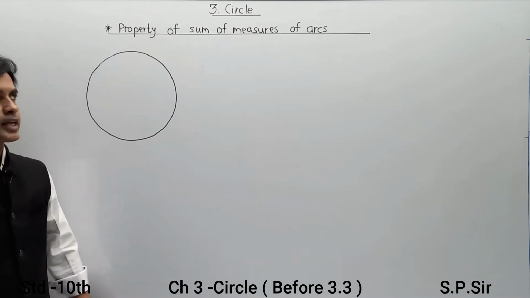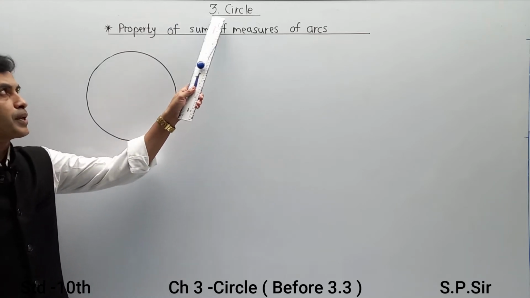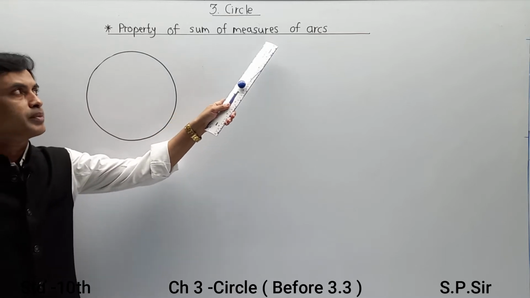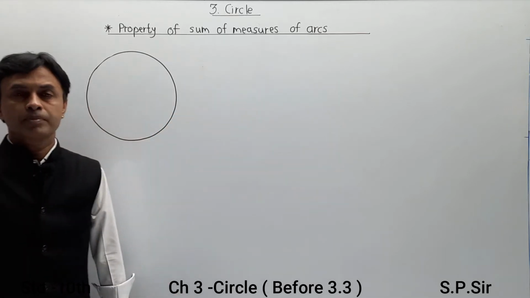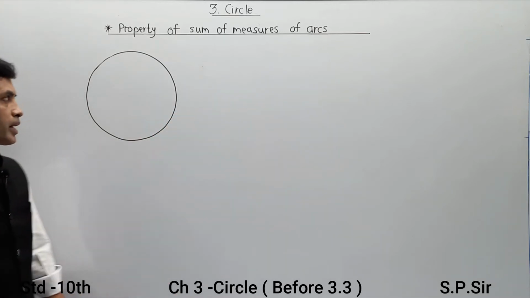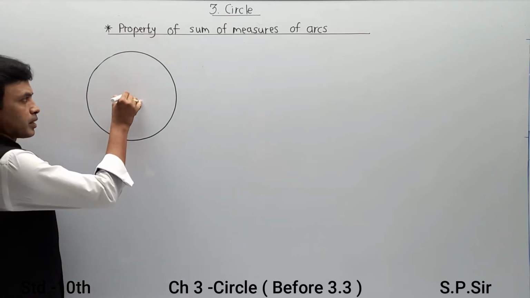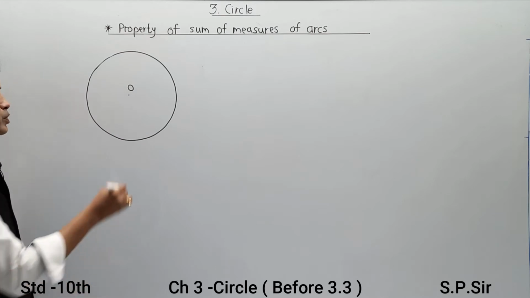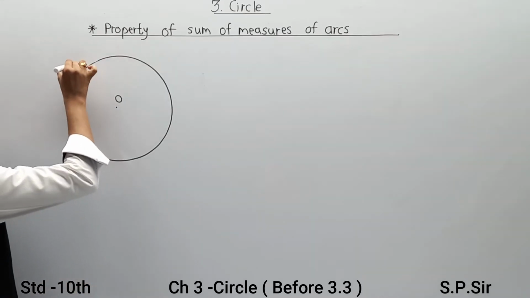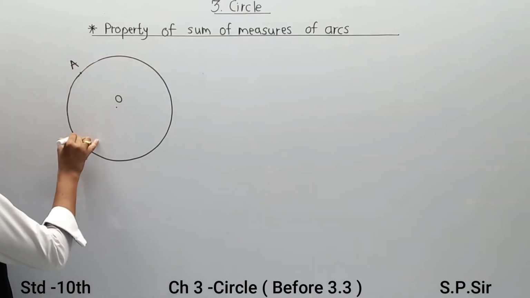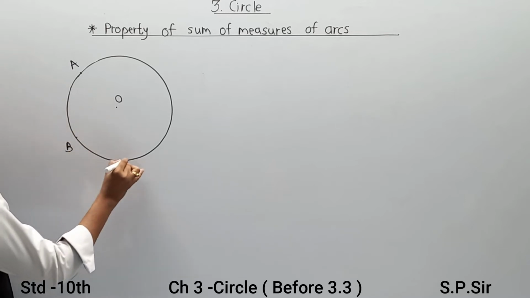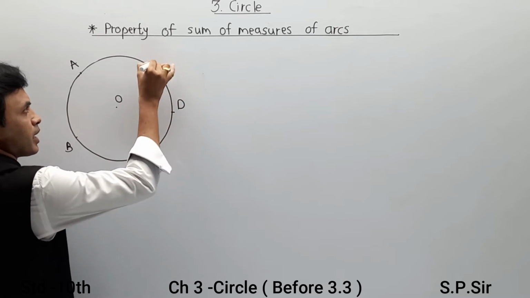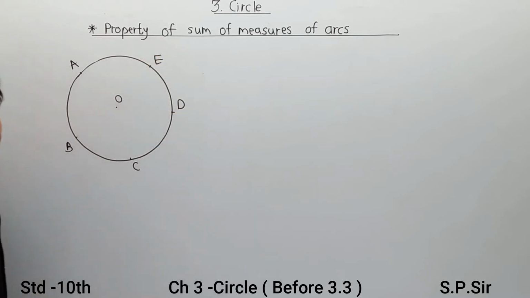Hello friends, now we are observing a property of circles, and that property is the sum of measures of arcs. Here we have to consider one part at a time. Let us say O is the center of a circle and I take different points starting from A, B, C, D and E. Now I have taken 5 different points.